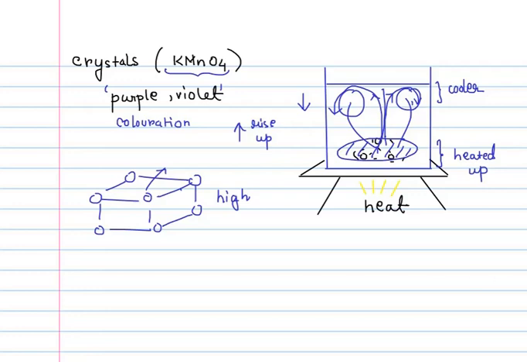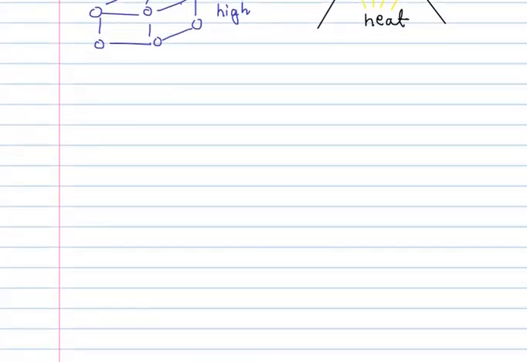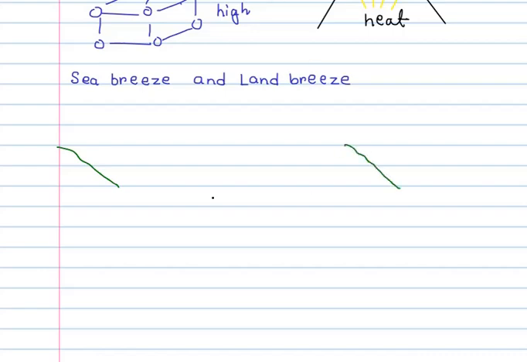And there are various applications of convection that we get to see in our daily life. The most common application is the occurrence of the sea breeze and the land breeze. So, if you are familiar with this concept of sea breeze and land breeze, what is it? So basically, if I just illustrate it, suppose I draw this land mass. And say I have this sea in front of it.